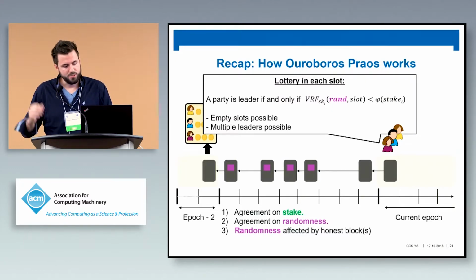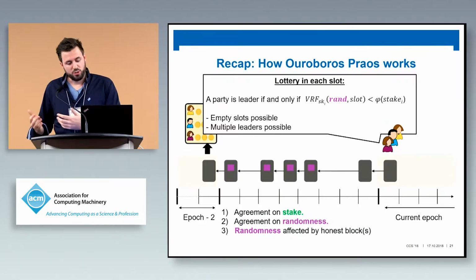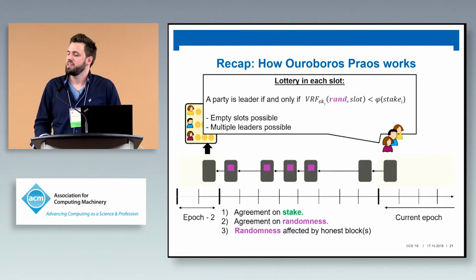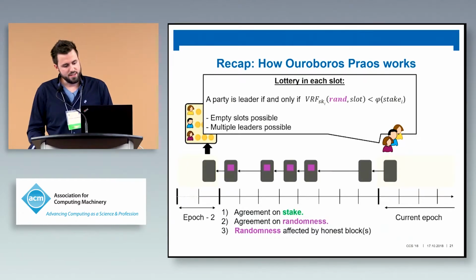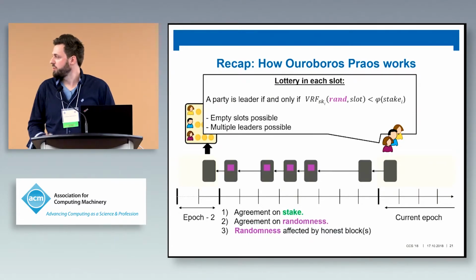The input to this random function are the slot number and some randomness. And if the outcome of this function call is smaller than a certain threshold that depends on the stake, then this party is considered to be the slot leader. With this process, just as a side remark, we can get empty slots. That's fine. We can have multiple leaders, similar to Bitcoin. So that's also fine.